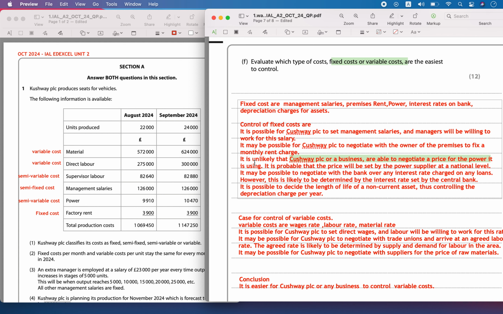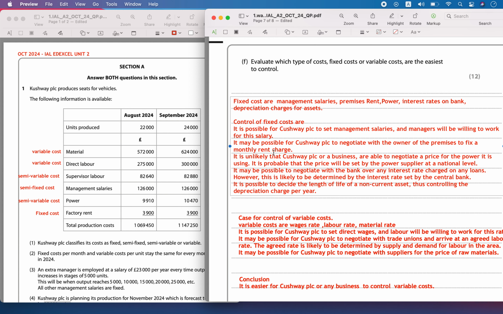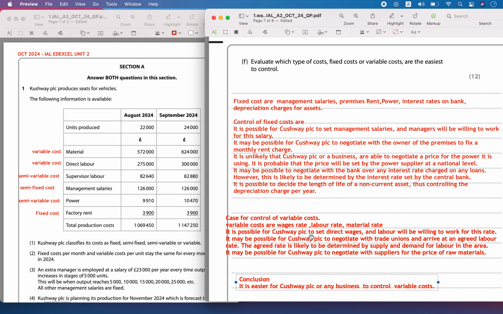Then you can negotiate a price for the power you are going to use, and you can talk to your power supplier at a national level to reduce the price. It may also be possible to negotiate with the bank any interest charged for the loans. You can also determine the length of life of the non-current asset, and thereby control your depreciation charges. So these are the fixed charges for the month that can be negotiated, and therefore you can say I can negotiate and control these charges.